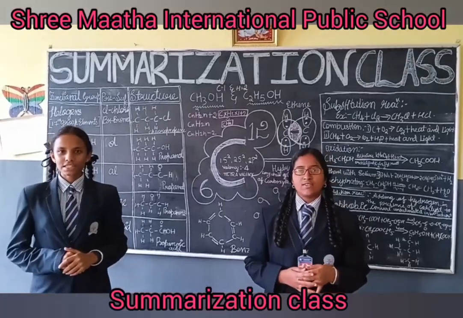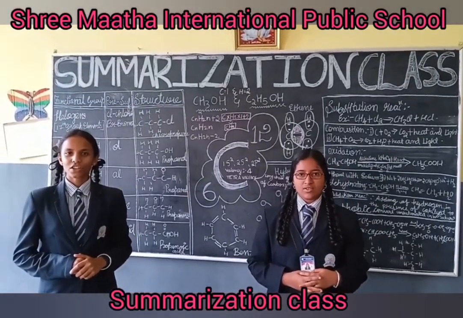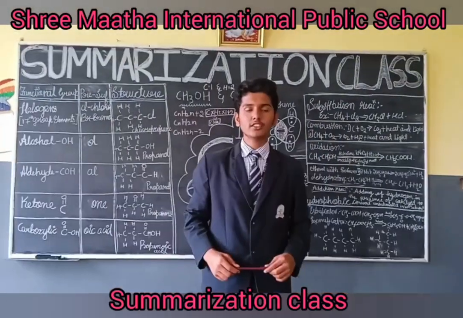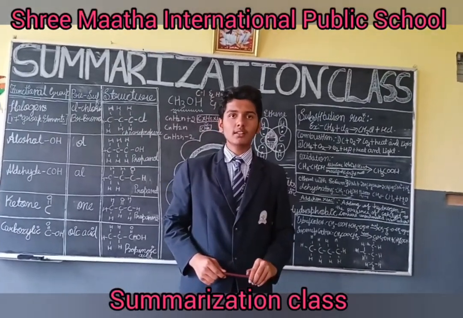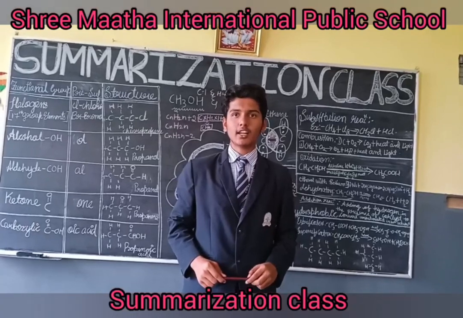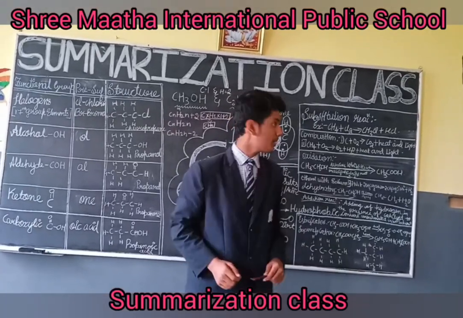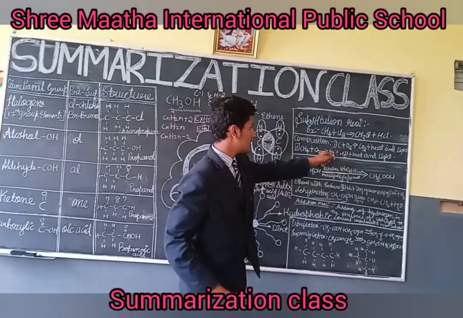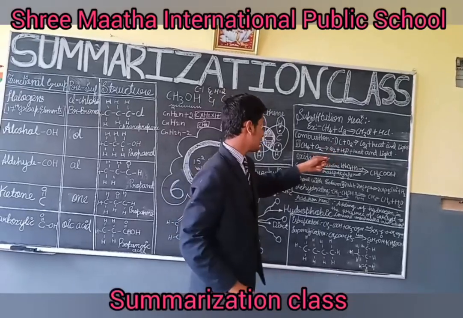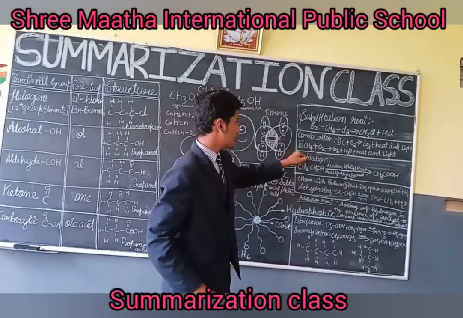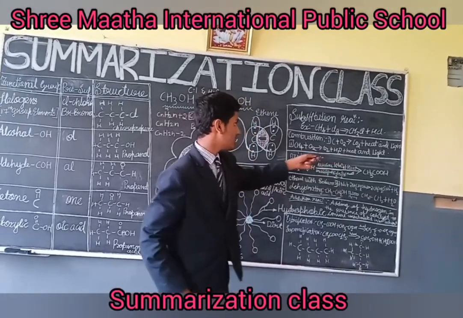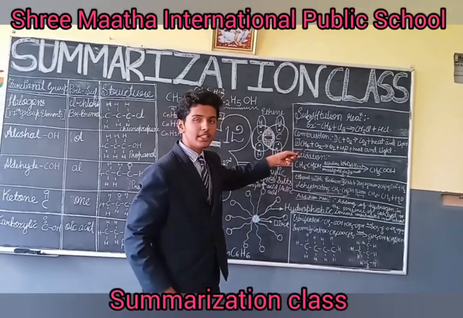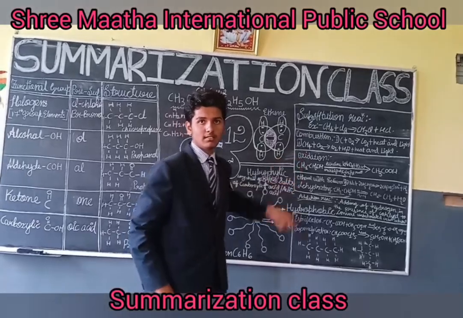Now let us know about the chemical properties of hydrocarbons. Let us know about combustion. Burning of hydrocarbon in the presence of oxygen, releasing heat, light and carbon dioxide, is called combustion. Example, C plus O2 gives us CO2 plus heat and light, and CH4 plus O2 gives us CO2, H2O, light and heat. CH4 is methane gas which is used in our kitchens.